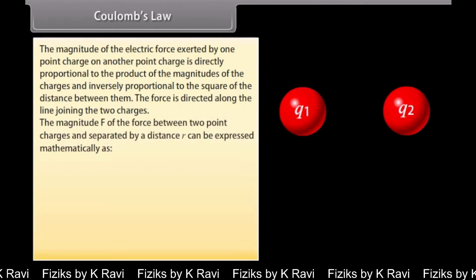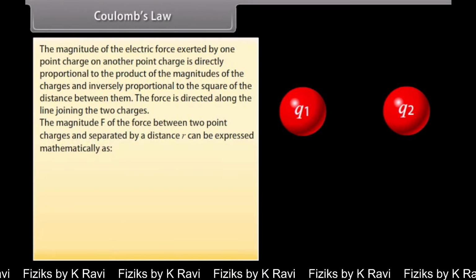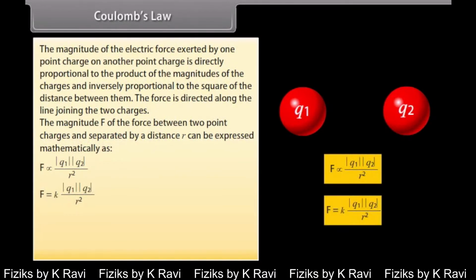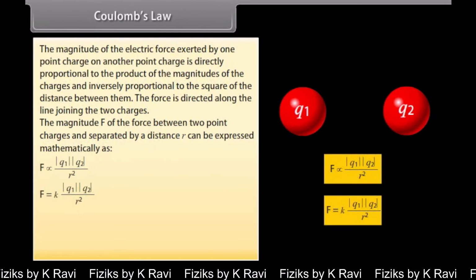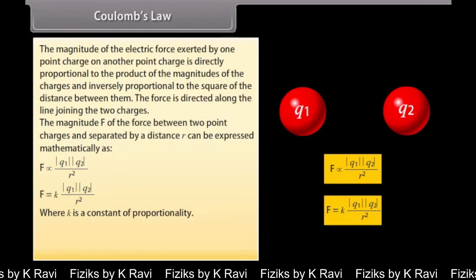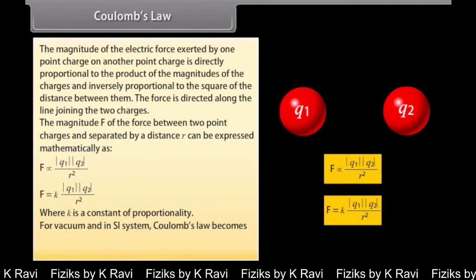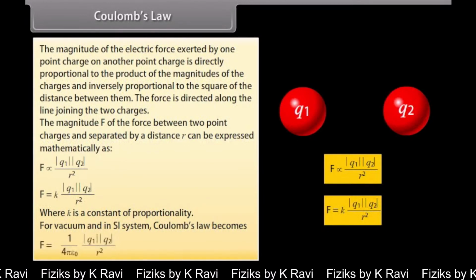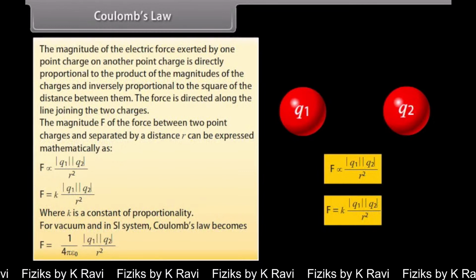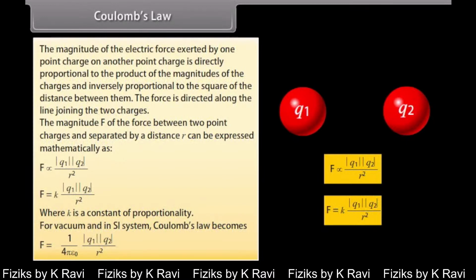The magnitude F of the force between 2 point charges separated by a distance r can be expressed mathematically as F = k|q1||q2|/r². Here, k is a constant of proportionality. For vacuum and in SI system, Coulomb's law becomes F = (1/4πε₀)|q1||q2|/r².